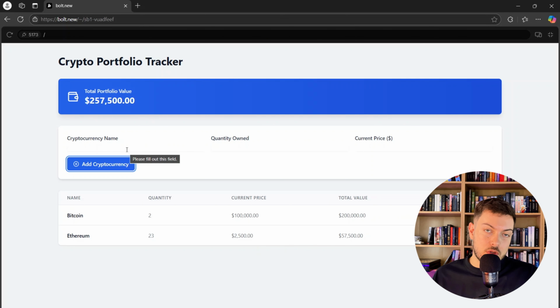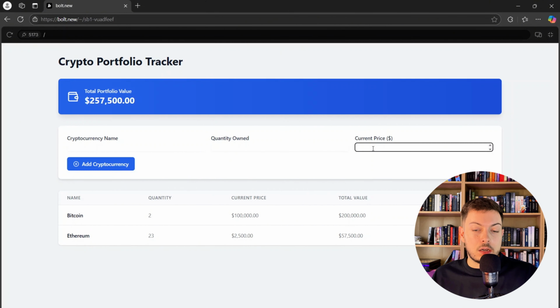Obviously, there's so much more you can do. This is so simple. You can add any cryptocurrency name that doesn't exist yet, and the price. You'd want to be able to add in an API like CoinGecko or CoinMarketCap, and it pulls in the current price as soon as you select from a dropdown or search for crypto, and it searches through using the API. But just from a UI perspective, this is what Bolt.new gave us.